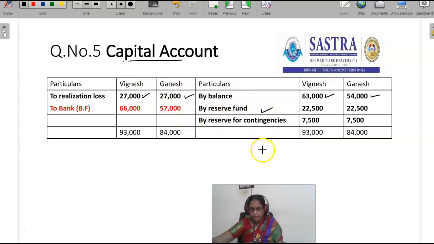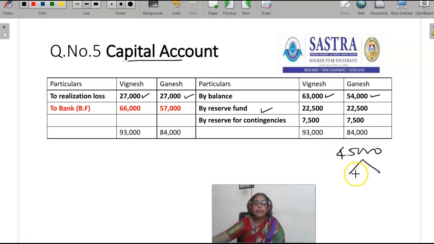Then reserve fund. The total reserve is 45,000. So that has to be transferred. Accumulated profit and accumulated losses should be transferred to the partners' capital accounts. So 45,000 rupees is the reserve fund. In the 1:1 ratio, 22,500 should be credited to Vignesh capital and 22,500 should be credited to Ganesh capital.